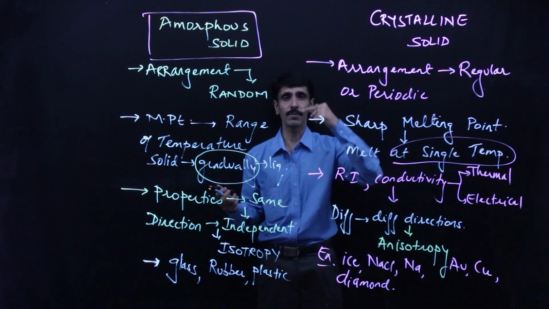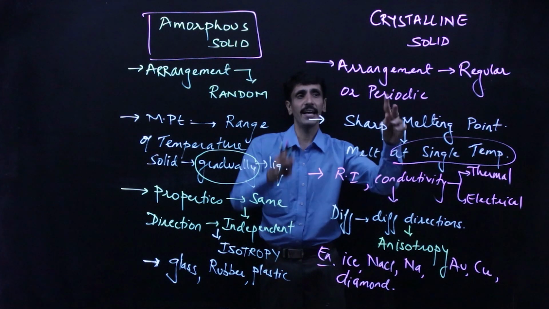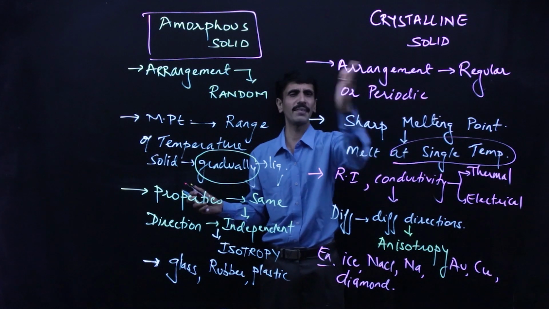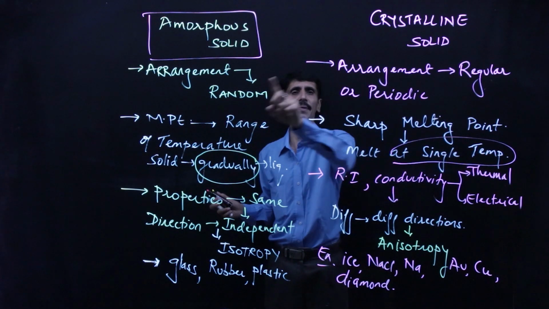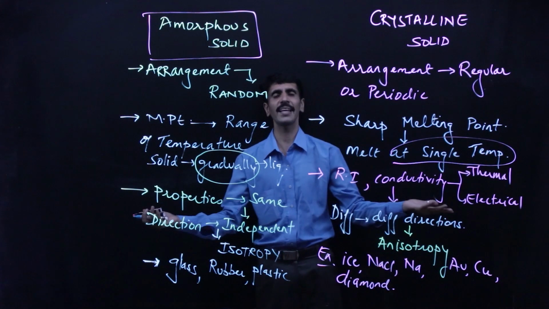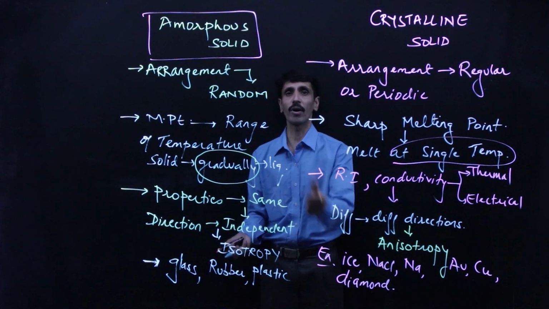ताकि आपको यकीन होगा कि मैंने जो बोला था वो सच बोला था. अगर ये याद है, इसका उल्टा कर दो, आपको क्या मिलेगा? Amorphous solid. Opposites कर दो. Regular का opposite is random. Sharp melting point का opposite is range. And crystalline का opposite is amorphous. That's it. तो crystalline से हमें कौन सा मिल जाएगा? Amorphous solid. You got it, everyone?